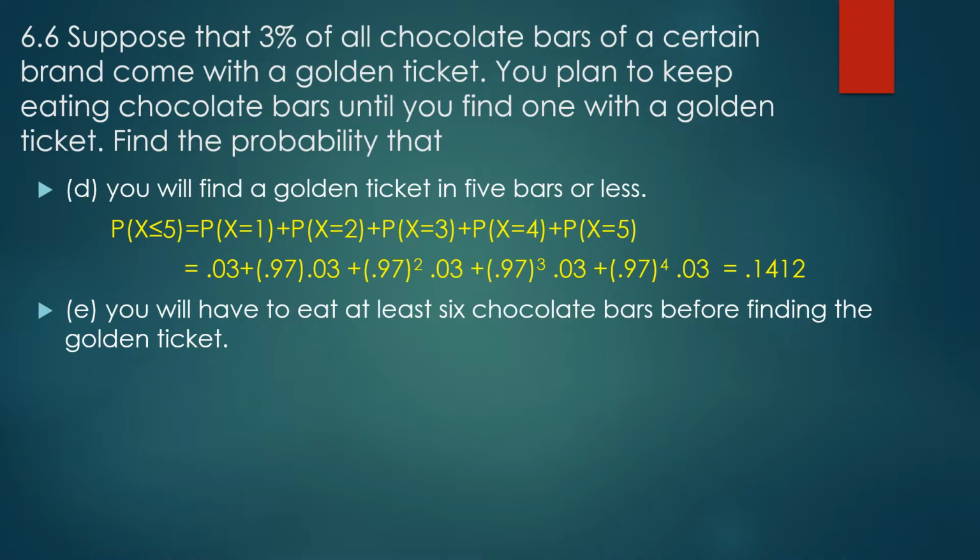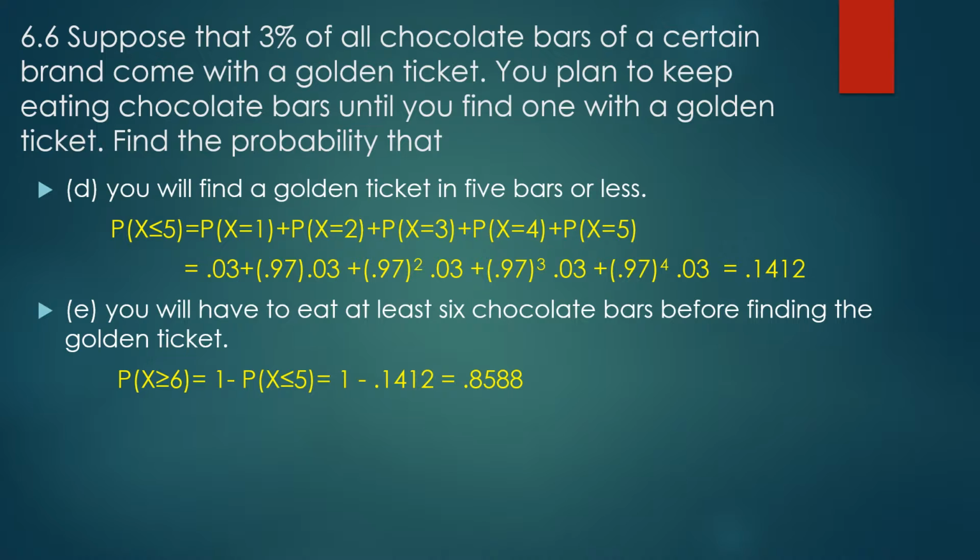You'll have to eat at least 6 chocolate bars before finding the golden ticket. If you're thinking about at least, that means the smallest it could be is 6, but it might be larger. So this is greater than or equal to. I'm hoping you've learned from our at least 1 scenario that you always do these as a not or a 1 minus. If you're at least 6, it could be 6, 7, 8, 9, 10, 11, 12, 13, 14, 15. I have to keep counting for infinity. I hope you realize this. So when you run into an at least with the geometric, you definitely want to do a subtraction.